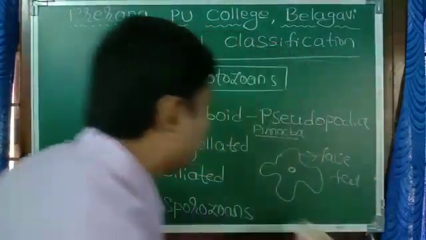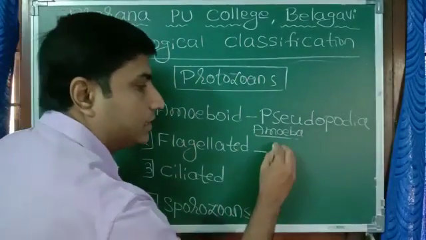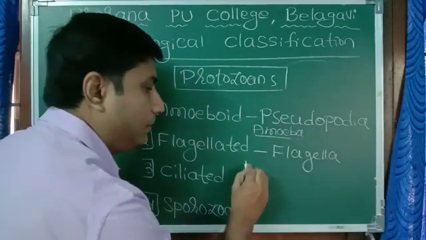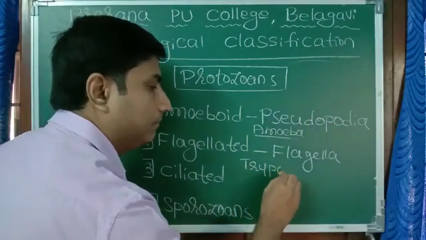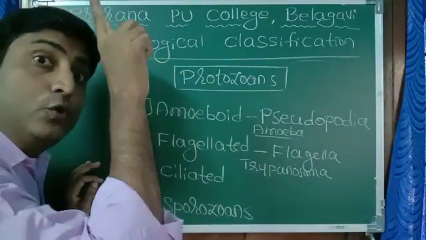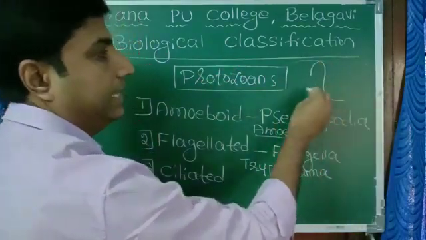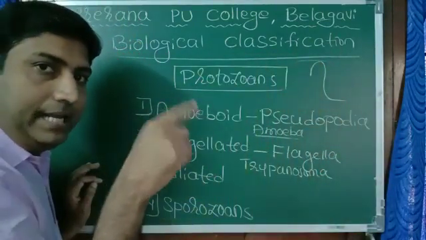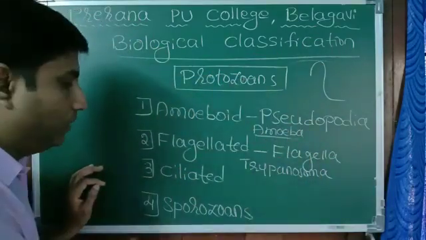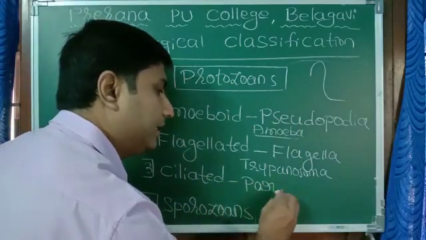Flagellated, as I told earlier, their locomotory structure is flagella, as in case of trypanosoma. As in case of euglena, which we have seen in euglenoids, they have flagella, a whip-like structure. By the beating action of that flagella, the organism can move. So, flagellated protozoans.